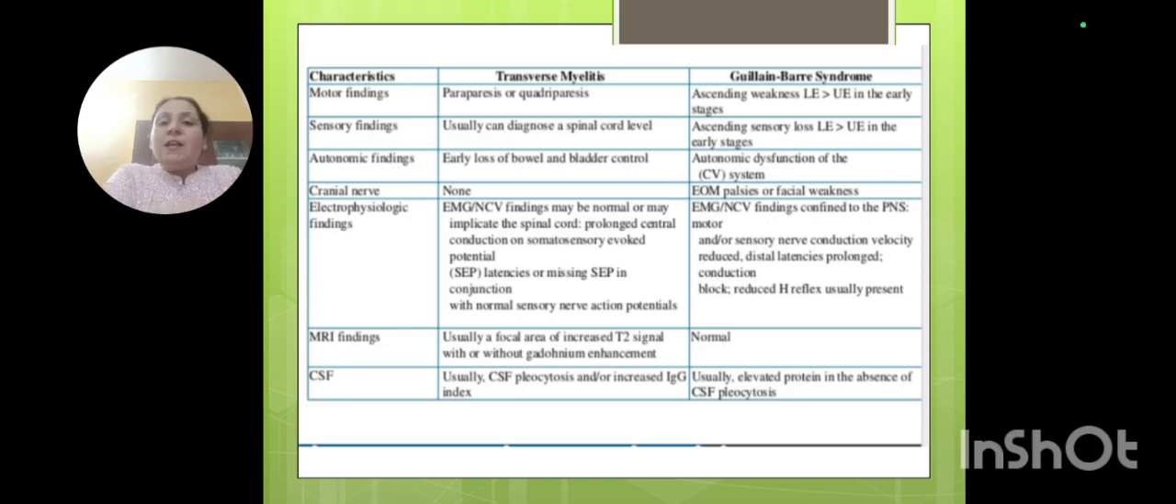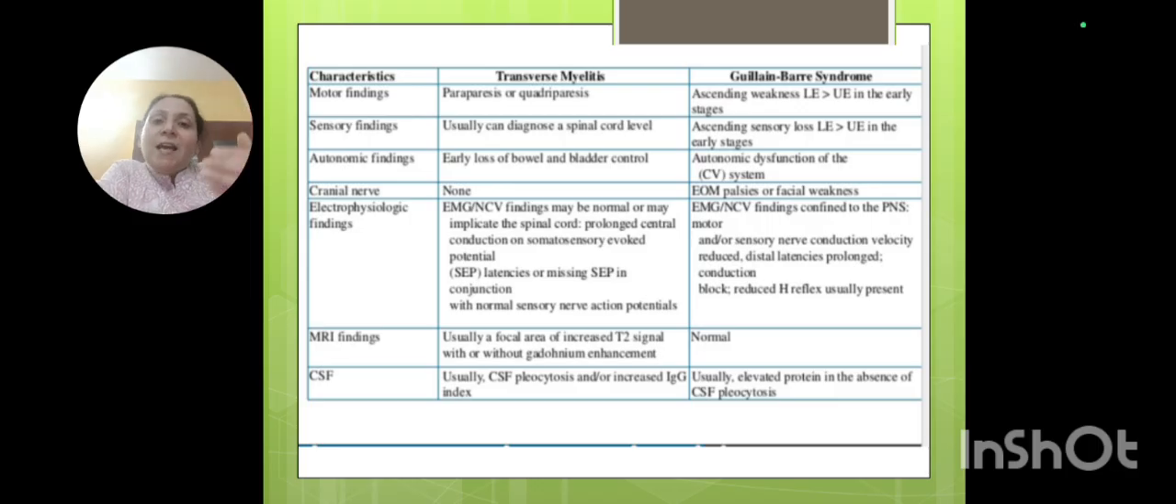Now there is another very important thing. One is called transverse myelitis, and one is Guillain-Barré syndrome or polyneuropathy. There are two different things over here, and you have to be very clear about them. Polyneuropathy is when multiple nerves are involved, whereas in transverse myelitis, the clinical features depend on the level at which the cord is involved width-wise. But in Guillain-Barré syndrome, all the peripheral nerves are involved.